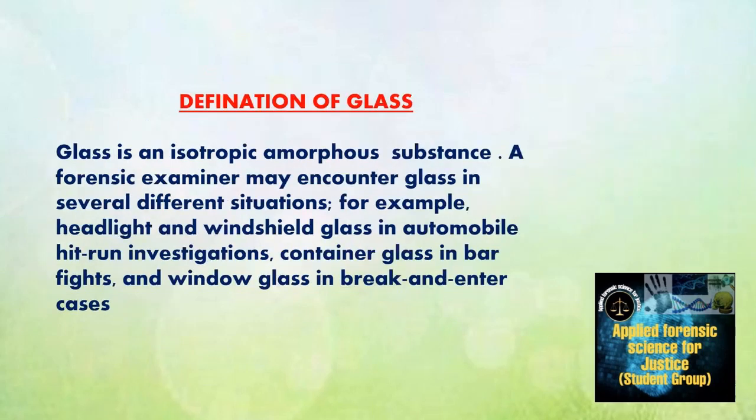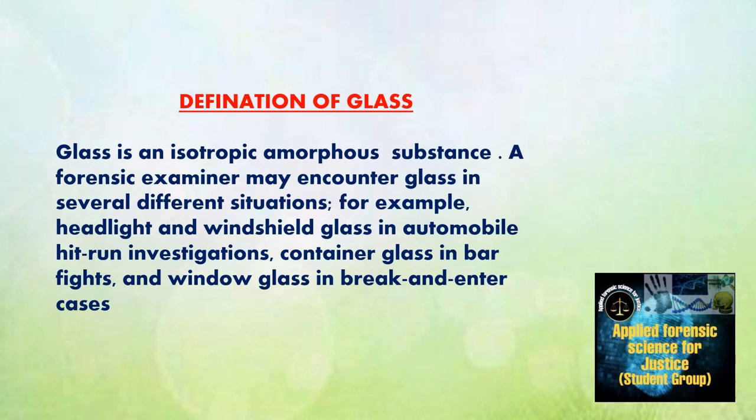Our next topic is definition of glass. Glass is an isotropic amorphous substance, meaning that it has the same refractive index regardless of the direction of vibration of light passing through it, and that it does not have a regular crystal structure.